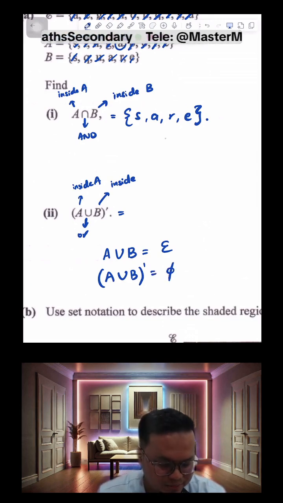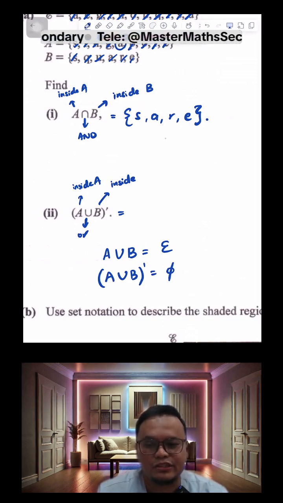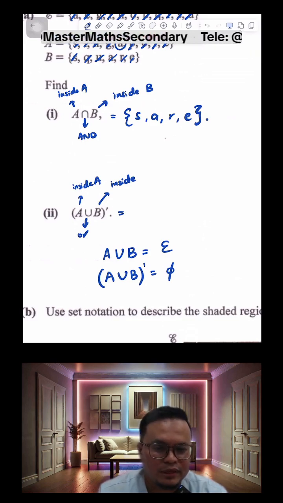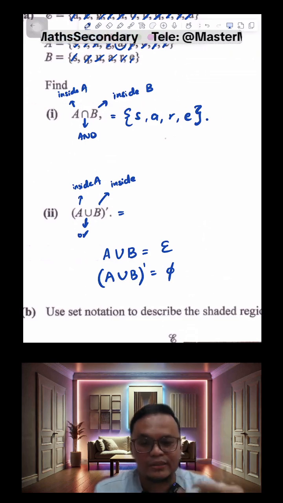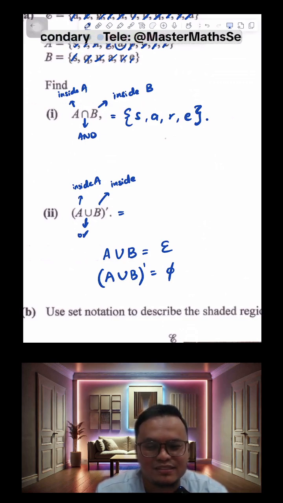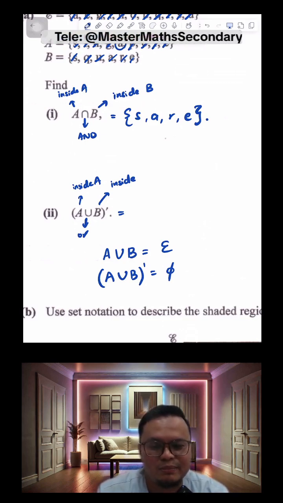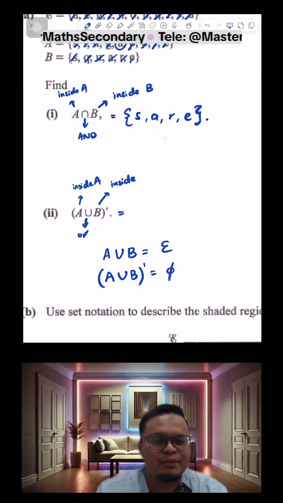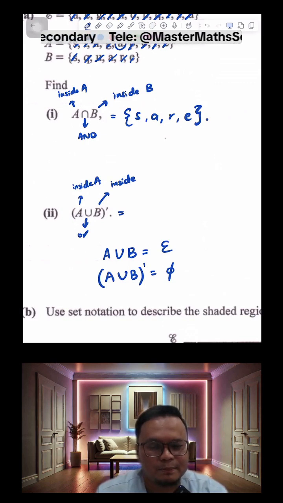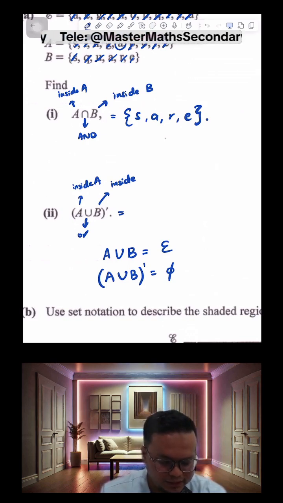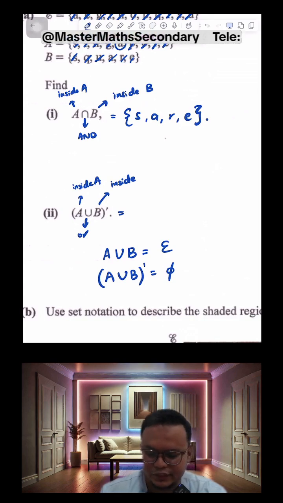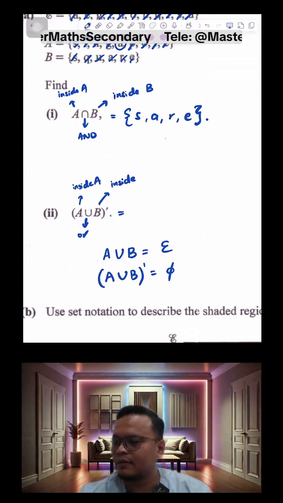Since all the elements of A union B are actually the same as your universal set, if I'm looking at elements that are outside of this set, there are no elements. All my universal set elements are found inside A union B. So that's why the A union B complement is actually an empty set.